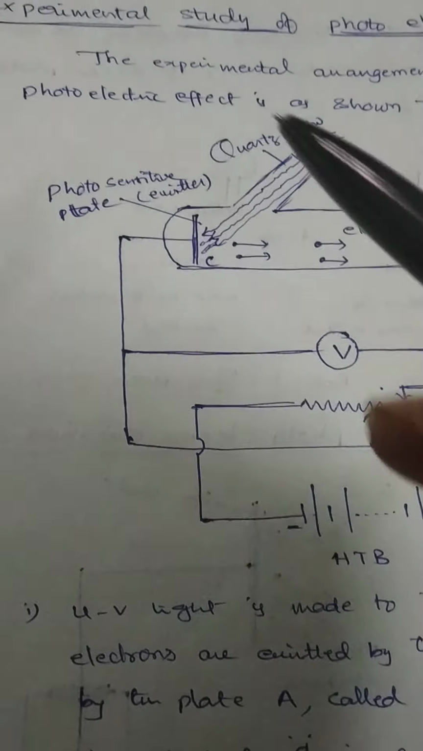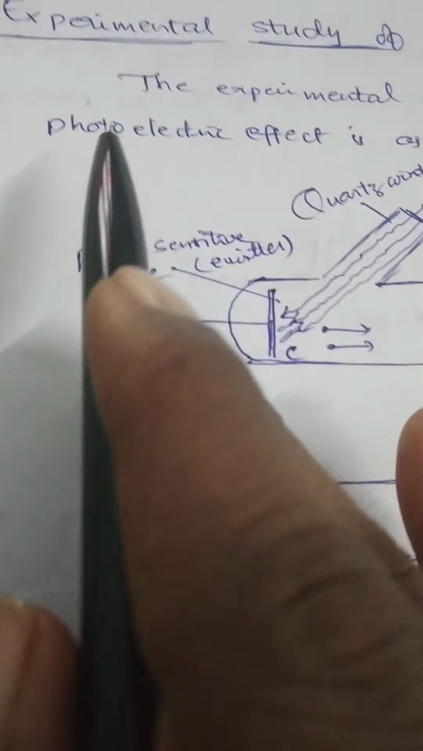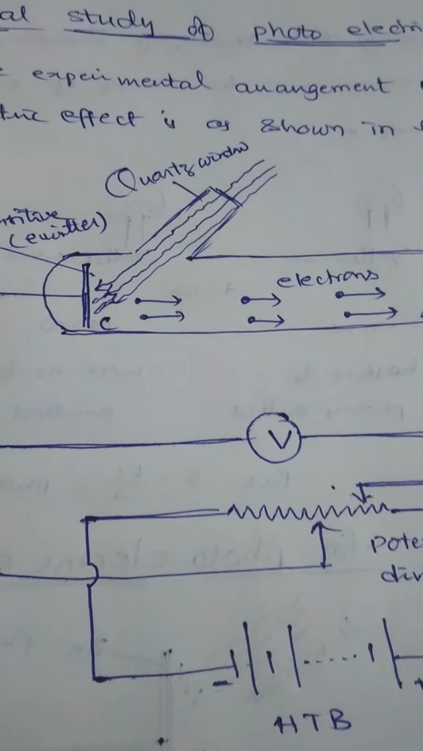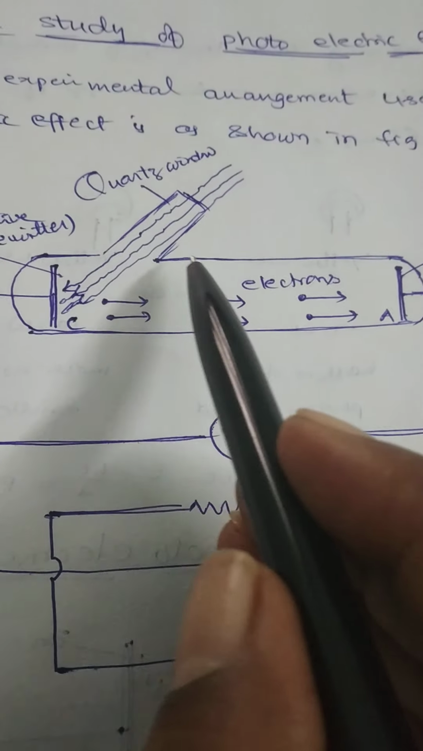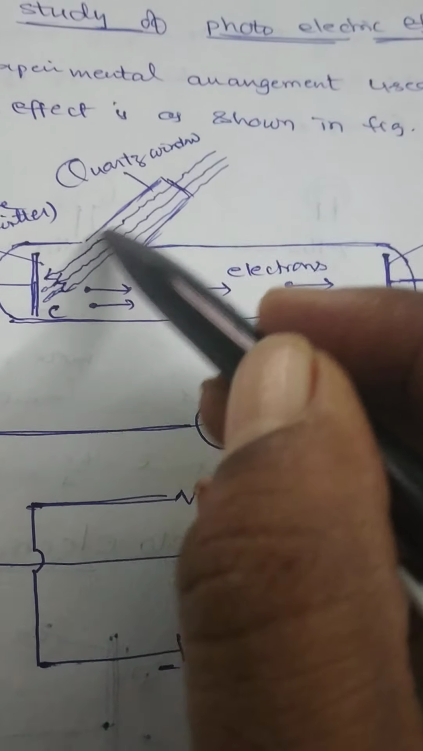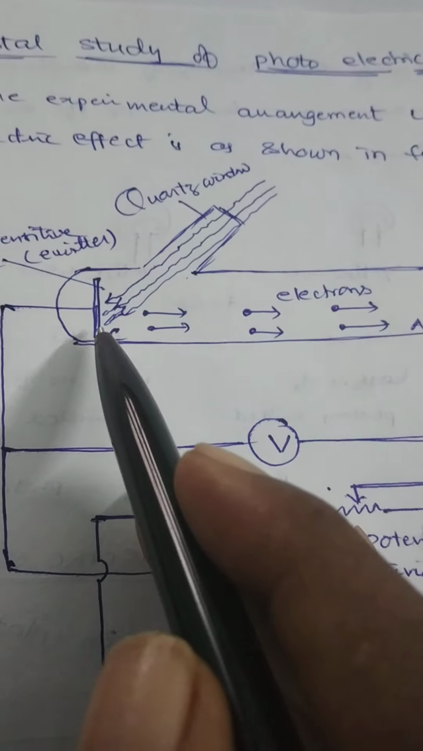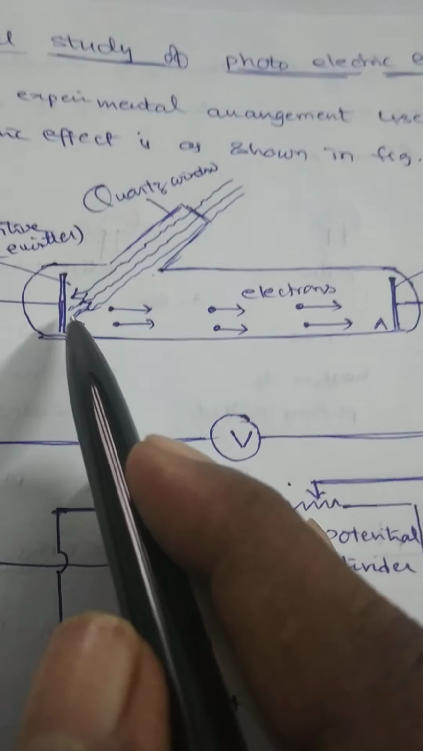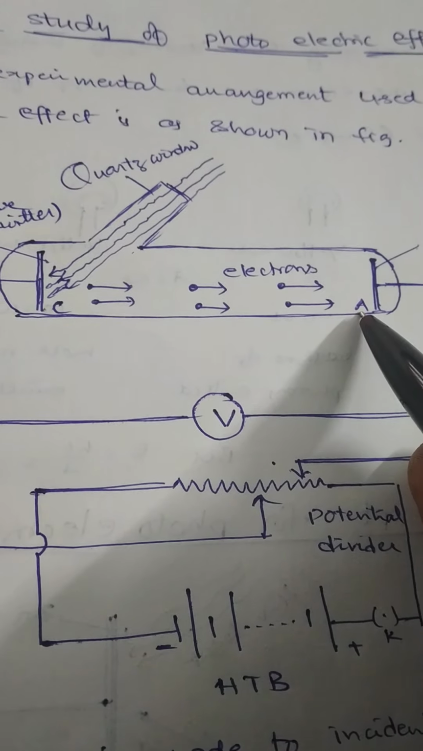Clearly see here, the experimental arrangement used to study the photoelectric effect is as shown in the figure. This is a cylindrical quartz or glass tube which contains a quartz window. On one side of the cylindrical glass vessel, there is a metallic electrode C. Opposite to that, capital A is another metallic electrode.